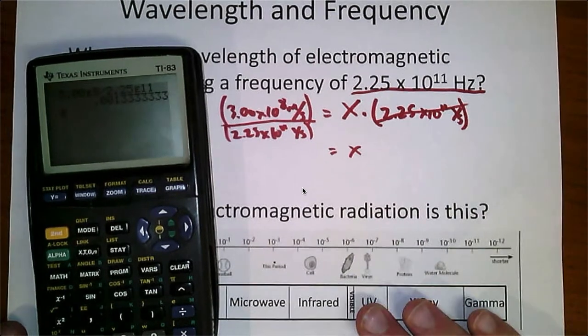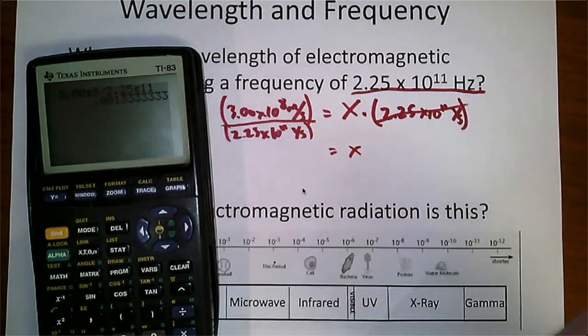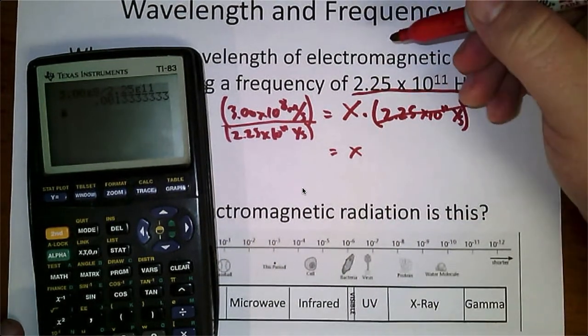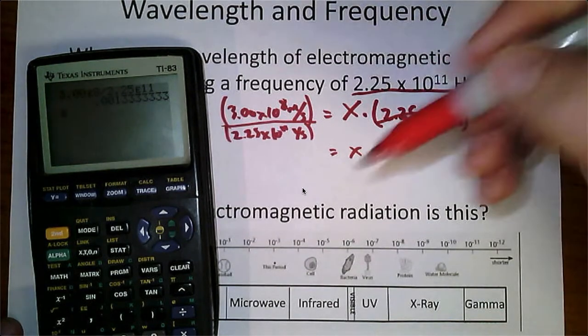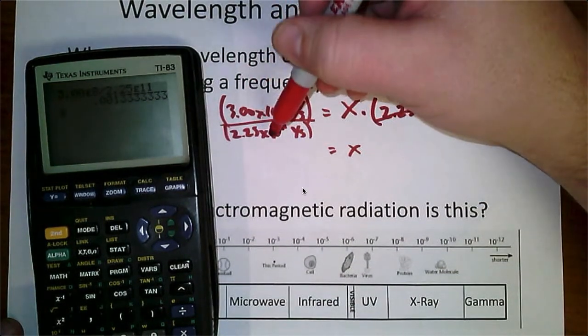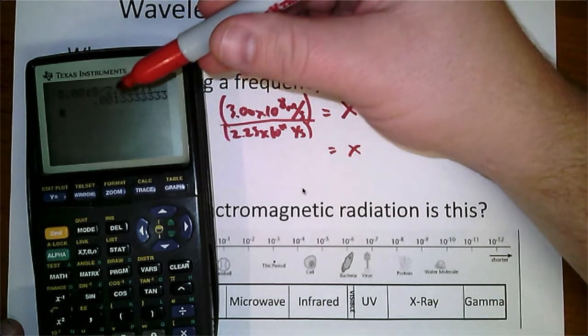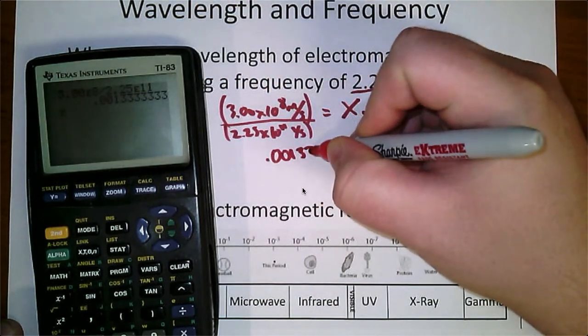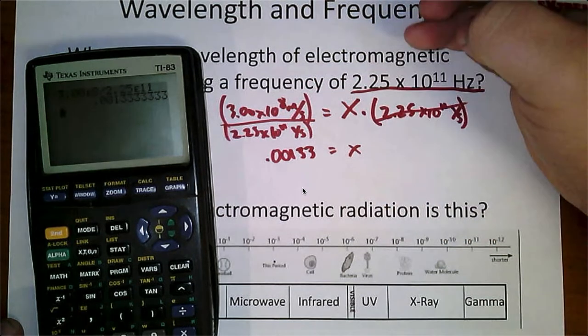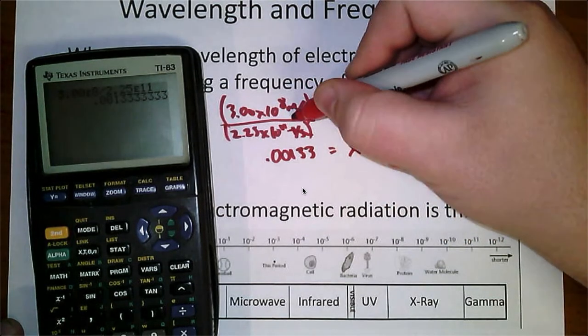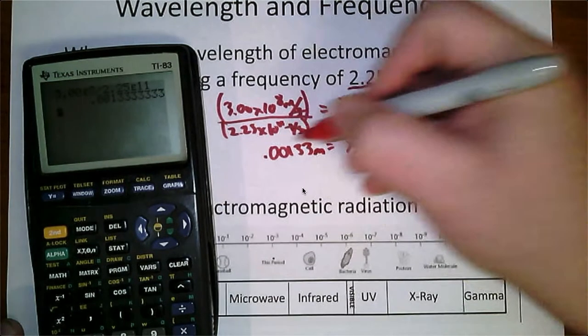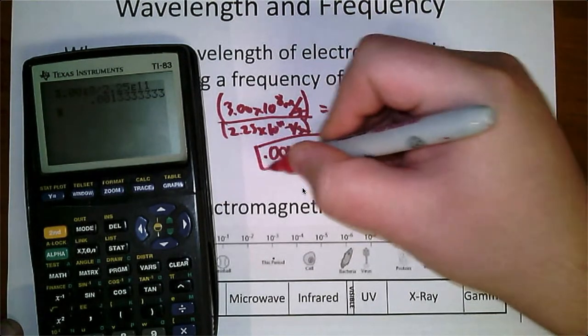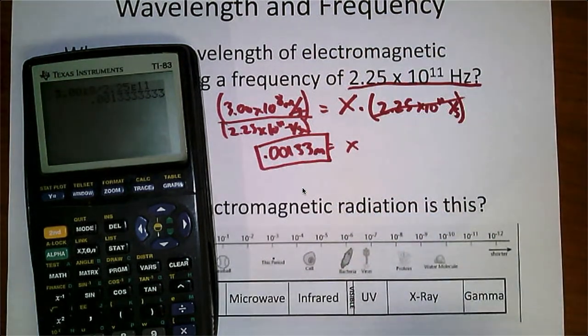And I get a pretty small number here. 0.0013333333. Each of these has 3 significant figures, so I'm going to round that to 0.00133. For units, the per second cancels, so what I'm left with is meters. So the wavelength is 0.00133 meters.